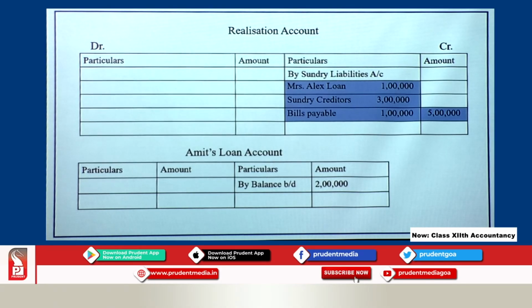As you can see from this realization account, by sundry liabilities, that is Mrs. Alex loan, sundry creditors, bills payable, these are written here. Amit's loan is a partner's loan, that should be shown in a separate account called Amit's loan account, because after paying the external liabilities you have to pay the Amit's loan account.